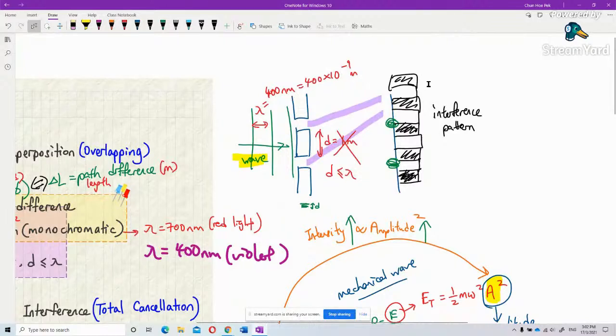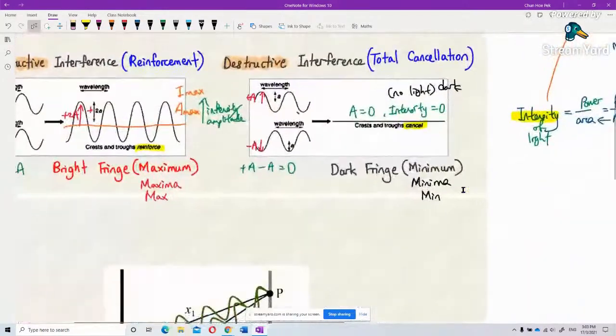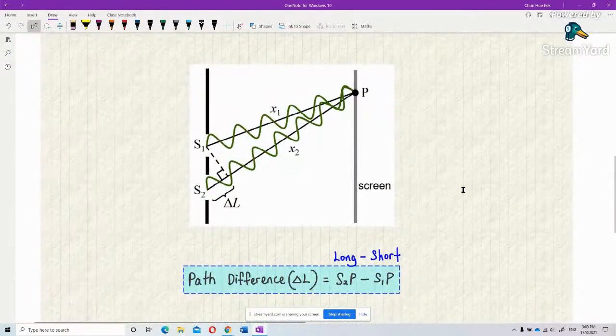This one is the bright fringe. This one and this one are the dark fringe. This one has the maximum amplitude. This one has zero amplitude. Okay, now let's talk about path difference.